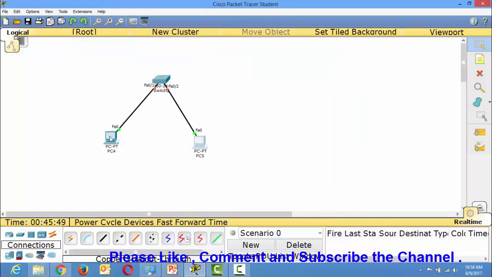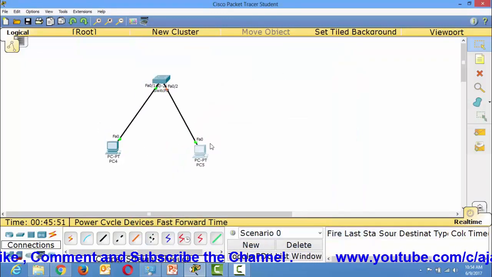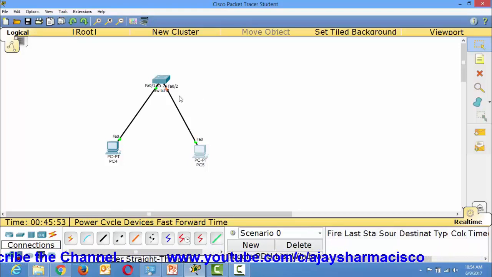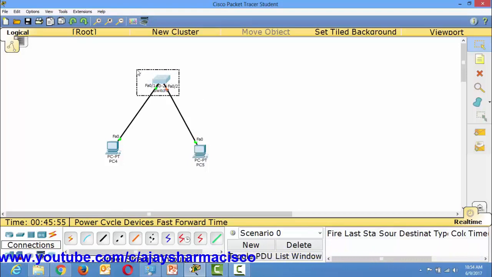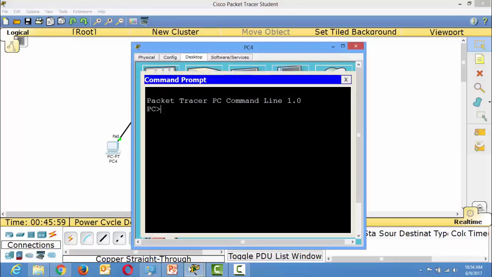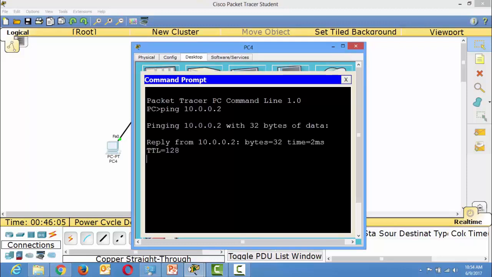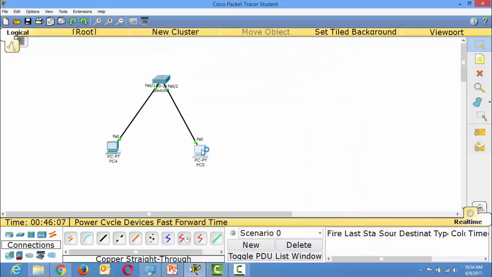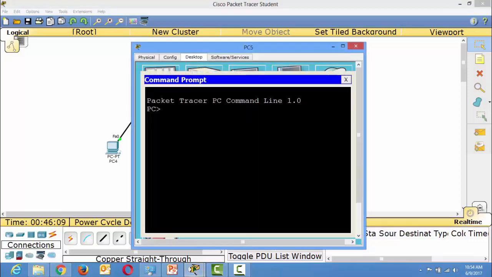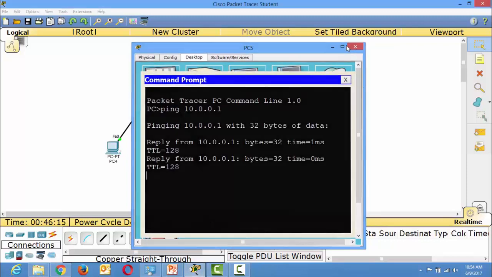Let it be green. Okay, now you can see here, now all machines can ping each other in the plain flat network. Yes, this machine is able to ping here, and 10.0.0.1. This machine is also able to ping.